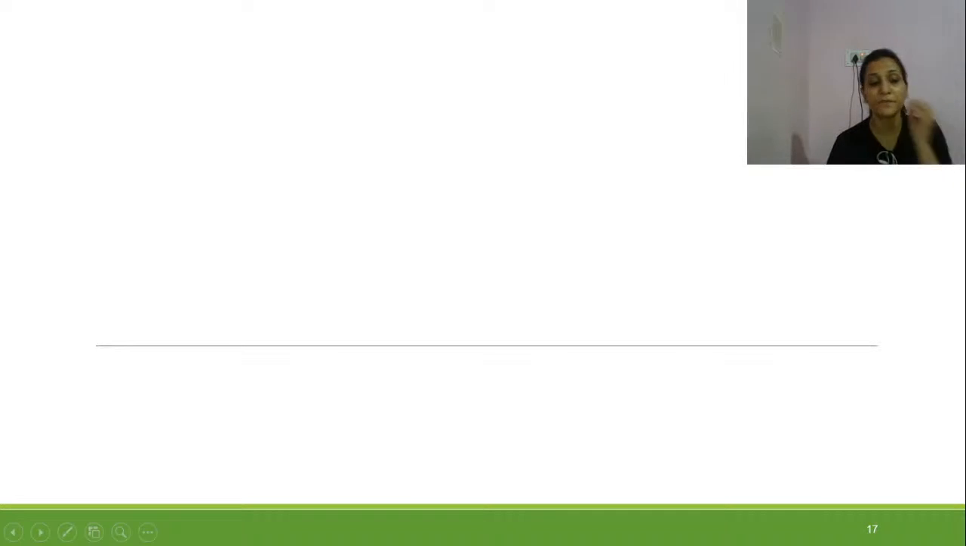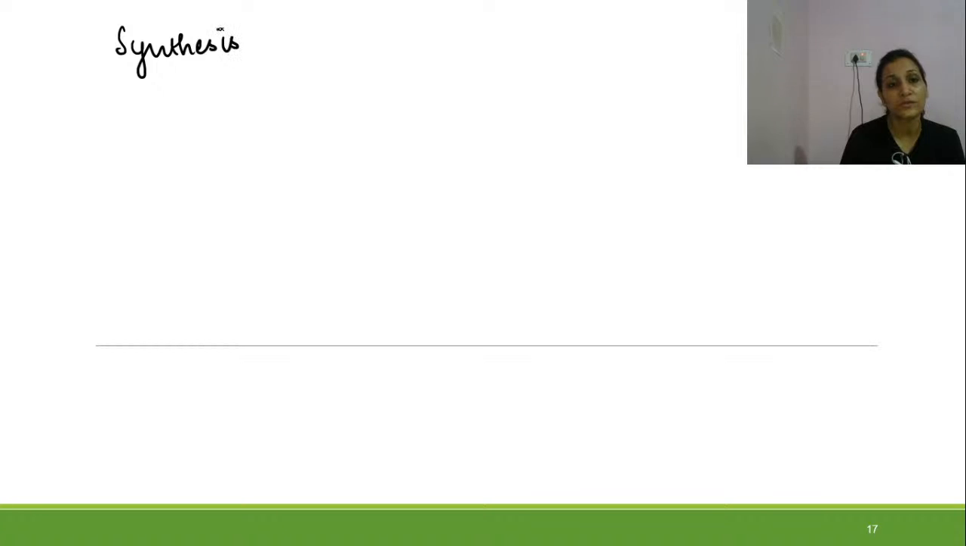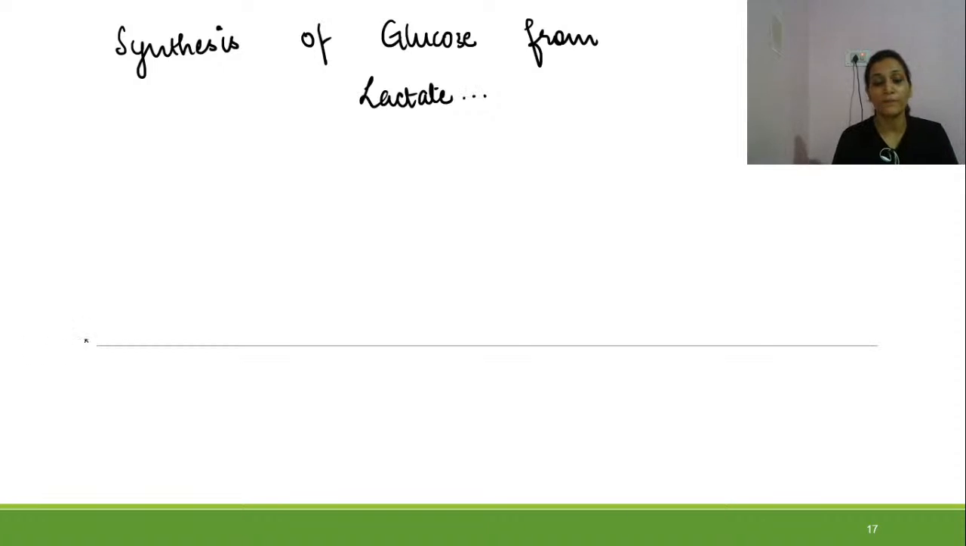So this we have seen. Now specifically talking about the precursors. The first precursor through which glucose is formed is lactate. So the heading should be synthesis of glucose from lactate.